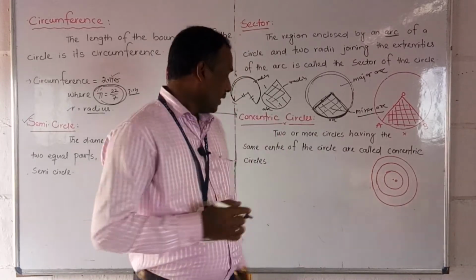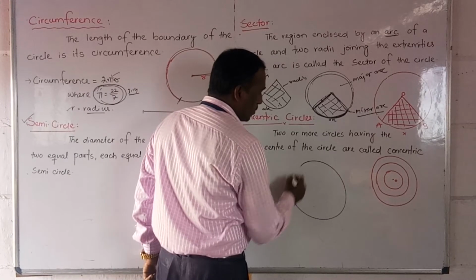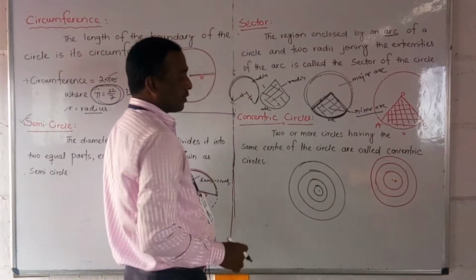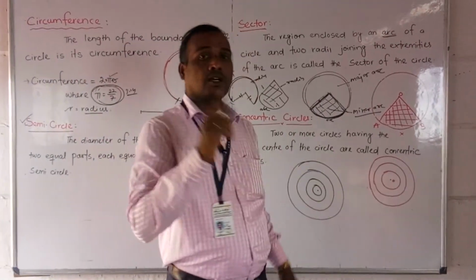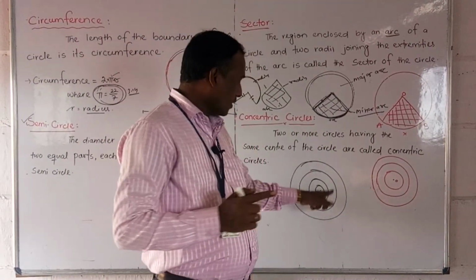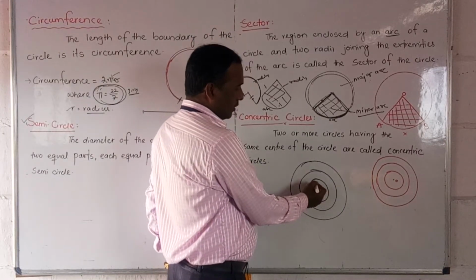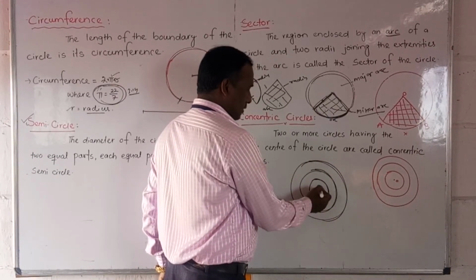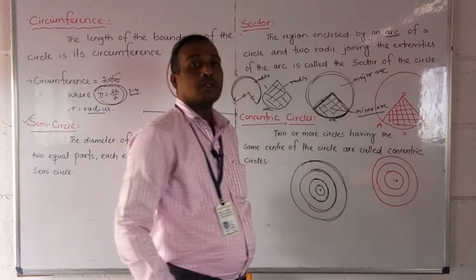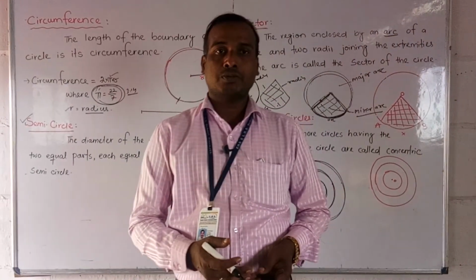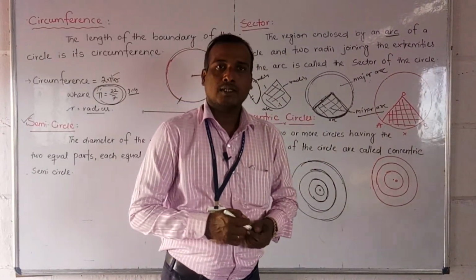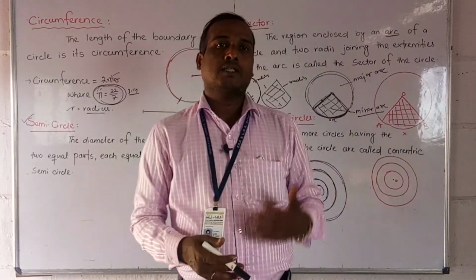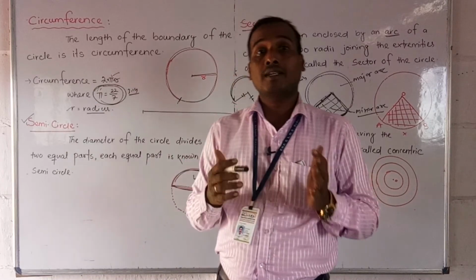Did you understand, friends? If you draw many circles with a common center point, the center of the circle being common, then every circle has its center at this point, first circle, second circle, third circle, fourth circle, and these circles are called concentric circles. Okay students, I hope you have understood what circumference, semicircle, sector and concentric circles are.